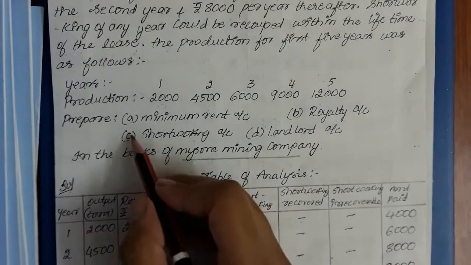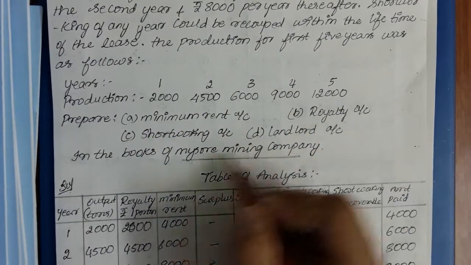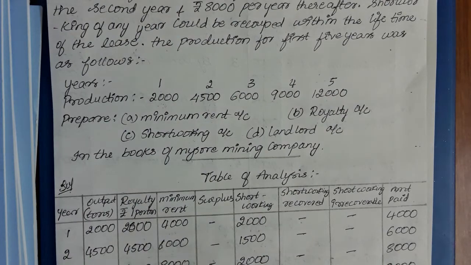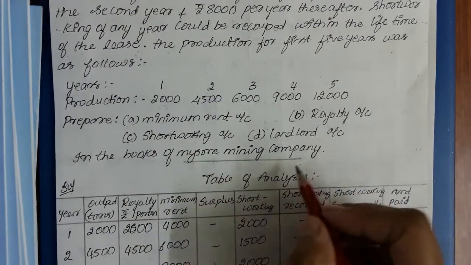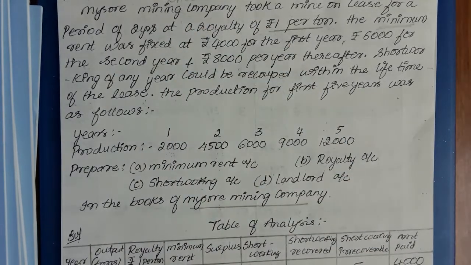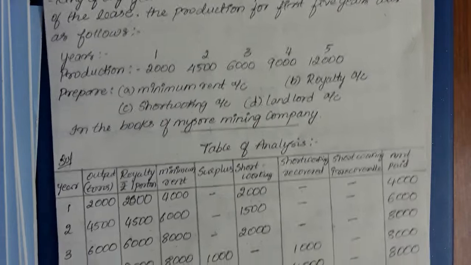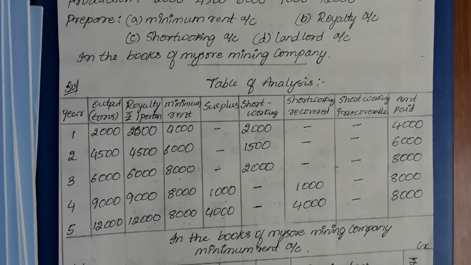So what they have asked for: minimum rent account, royalty account, short workings account, and landlord account. We need to prepare these in the books of Mysore Mining Company, who is the lessee over here. Okay. So let's start. What is the first step that you need to start with? The first step is that you need to start with the table of analysis.